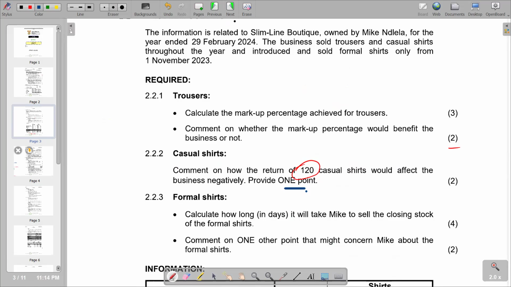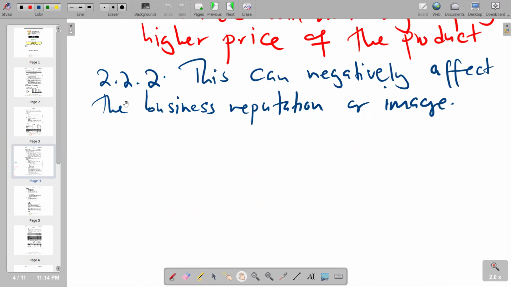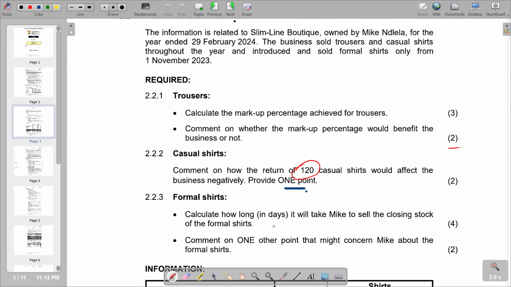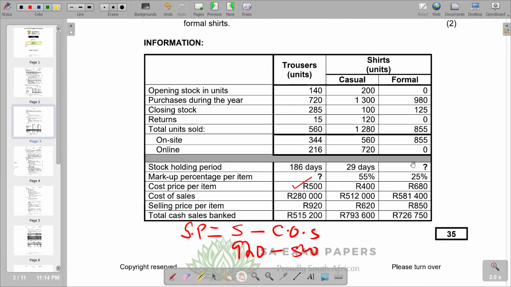So this is our 2.2.3, whereby this is for four more shares. So we go to the four more shares column, which is this one. The closing stock we're given here is